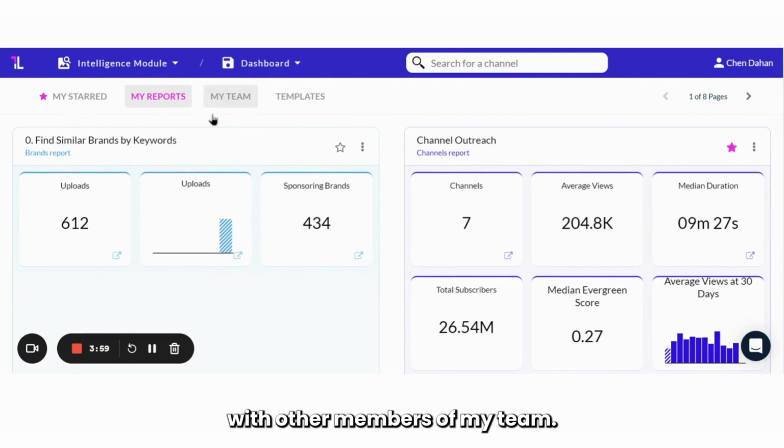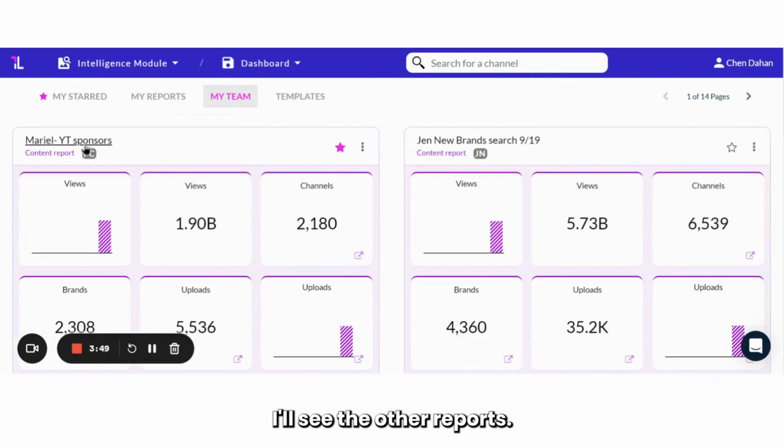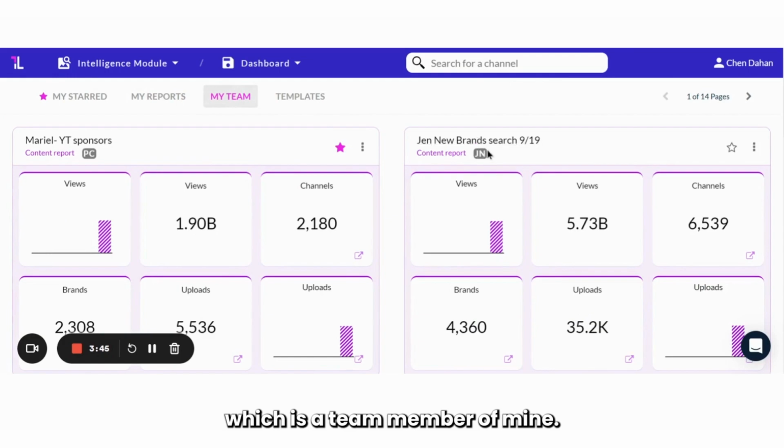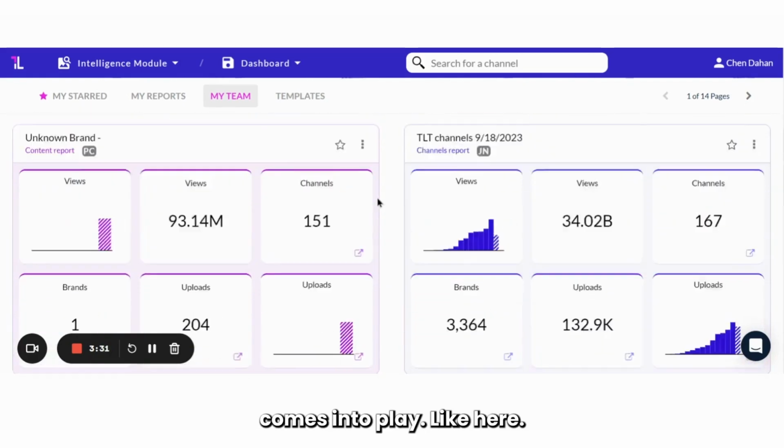of my team. So for example, if I go to my team, I'll see the other reports. This one is owned by Pauline, which is a team member of mine. This one is owned by Jennifer. So basically, if I have more than one member in my organization with an account with ThoughtLeaders, I should be able to see the reports here in this tab, and the starring feature comes into play, like here.